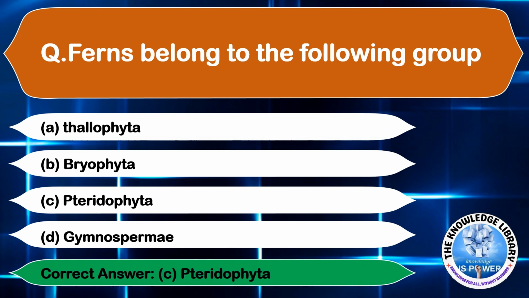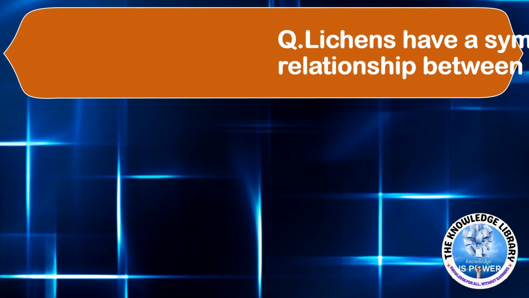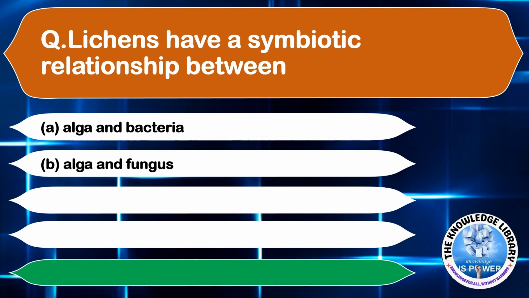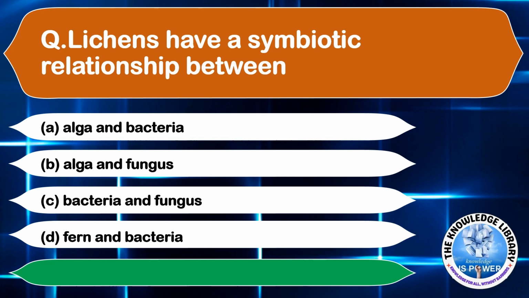Moving on to the next question. Lichens have a symbiotic relationship with option A algae and bacteria, option B algae and fungus, option C bacteria and fungus, and option D fern and bacteria. The correct answer is option B algae and fungus.